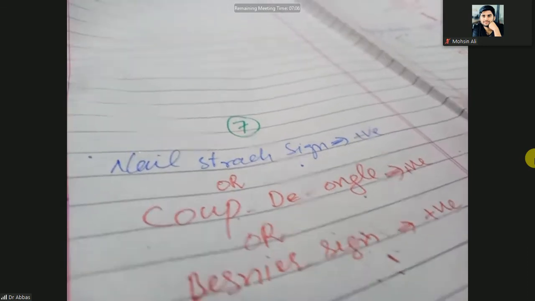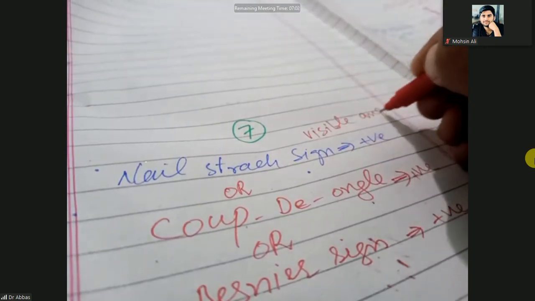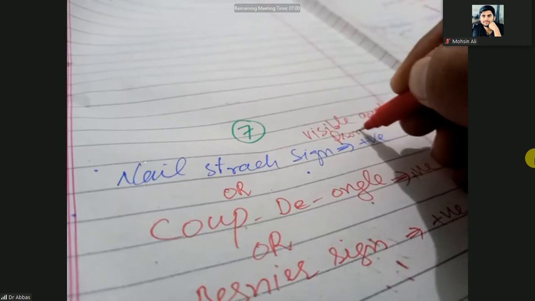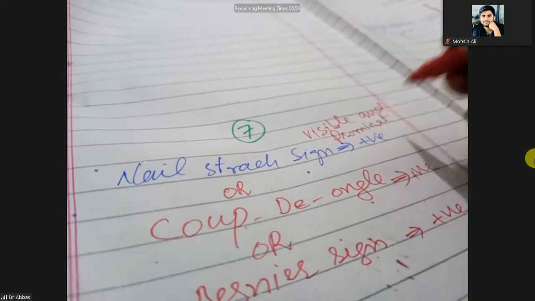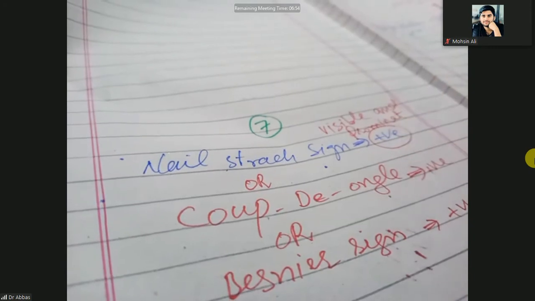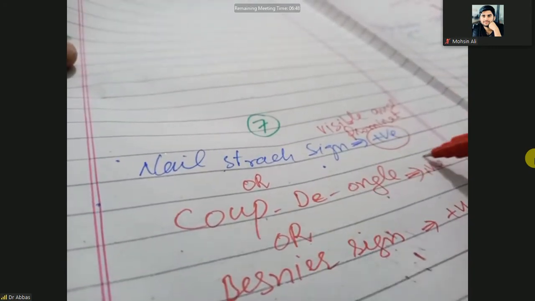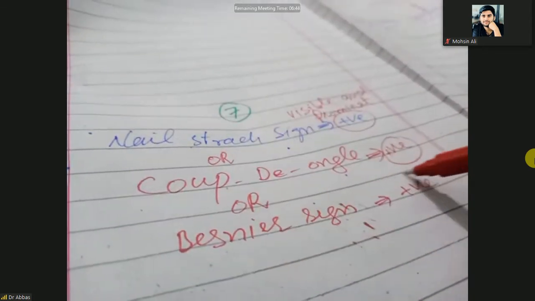When the scale becomes more visible and prominent, such a sign is known as nail scratch sign positive. The other name is the Coup d'ongle sign, and the Besnier sign is positive.